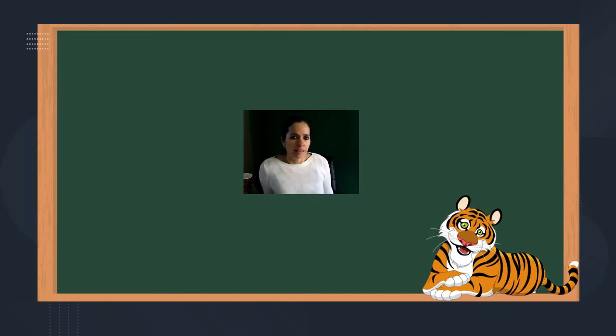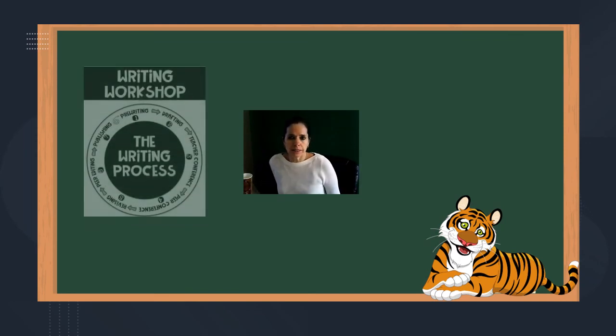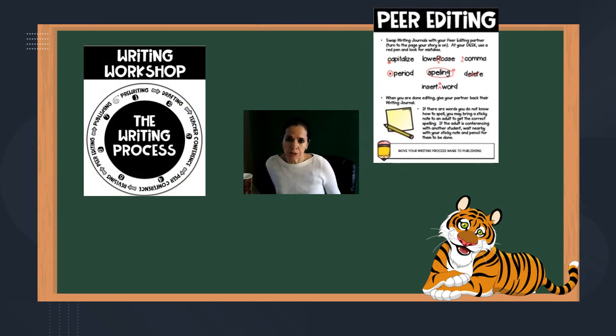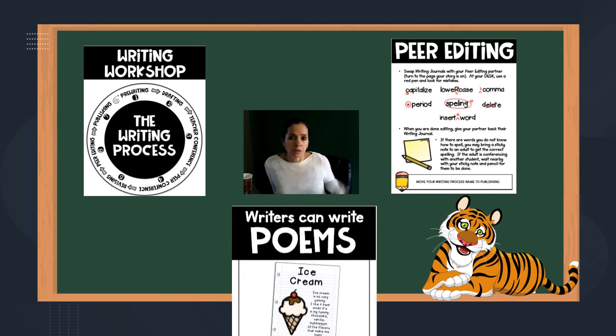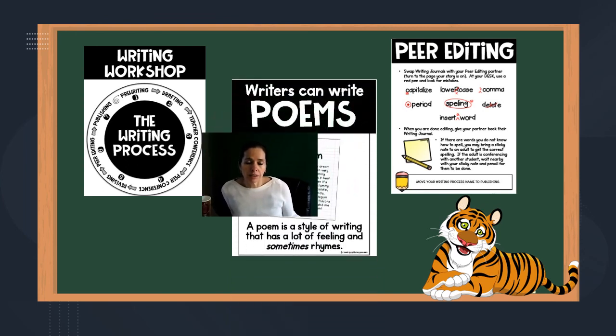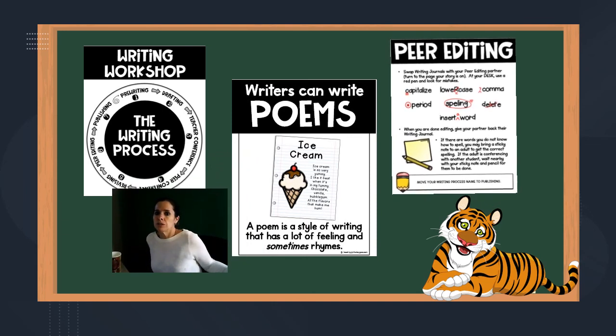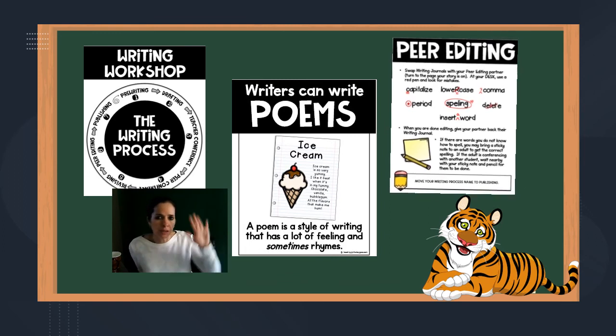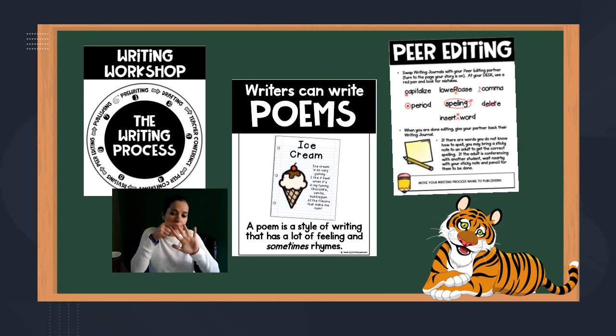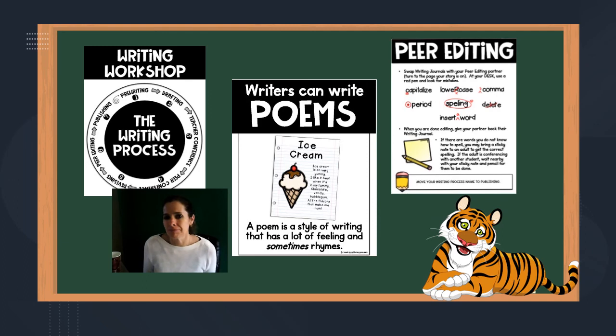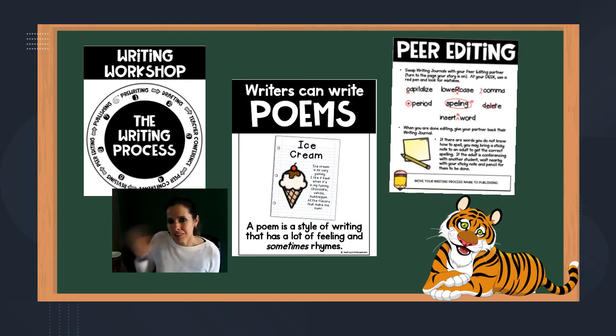So as you can see, the writing process applies to all types of writing, including poetry that we're studying this week. As we move into the editing and peer editing on our writing process for poetry this week and next week, we will use these things we already know, the five sentence rules. We always have our sentence checker with us, right? Capital letter, finger spacing, spelling, makes sense, and an end mark, and we know what each of those little things mean too. So keep your sentence checkers with you as we close out the lesson.